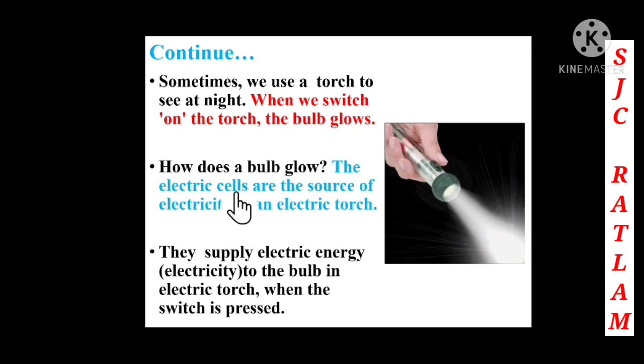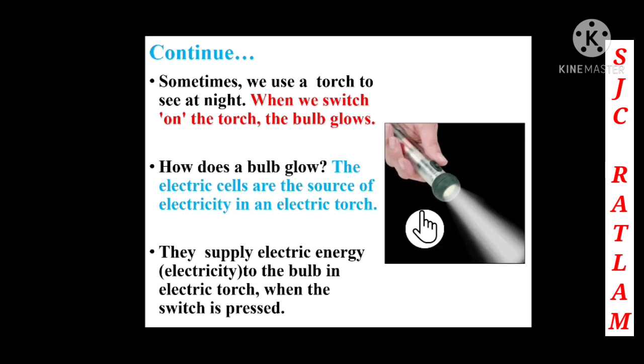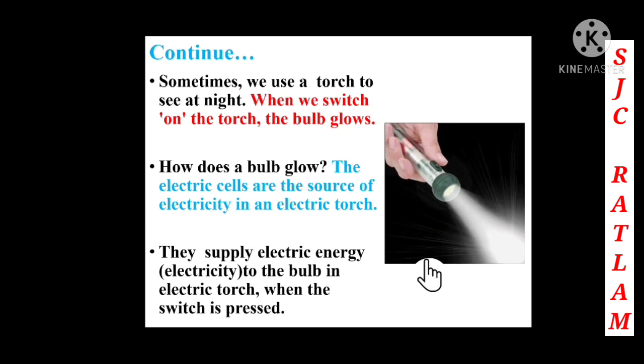The electric cells are the source of electricity in an electric torch. Now you can see that the electric cells in this torch are the source of electricity. That's why the torch is getting on with the help of the electric cells. They supply electric energy, that is electricity, to the bulb in the electric torch when the switch is pressed. Now here you can see that when we put the electric cell in the torch and press the button on, the bulb comes on and we get the light from the torch.